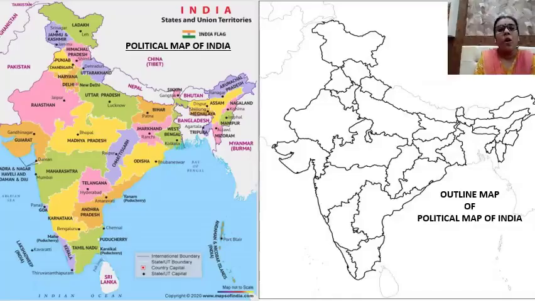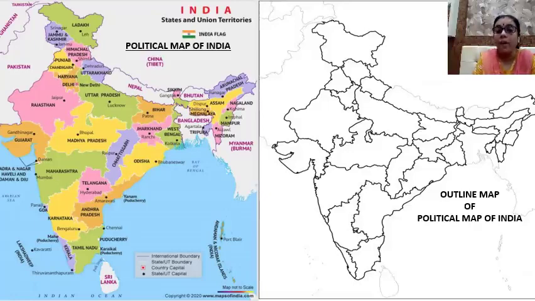Now, children, on the screen, you can see two maps, right? Both the maps are political maps. On the left hand side, you can see a map which is looking very colorful. Why is it looking very colorful? Because it is a completed map. It is showing all the states and union territories along with the capitals. Whereas on the right hand side, the map is not colorful. It is black and white.